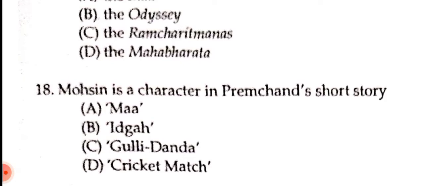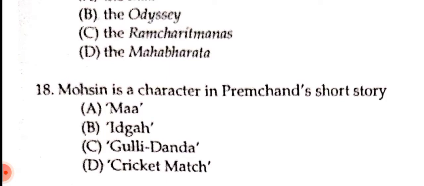The correct option is: Mohsin is a character in Premchand's short story, and the character is found in number B, Idgah. Idgah is a famous short story, and not only this one, most of Premchand's works are pretty popular and have a significant impact on our lives and on Indian literature. That's why you should also read about him and his works.